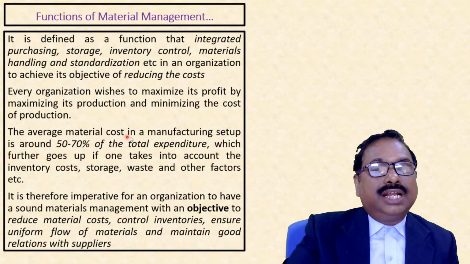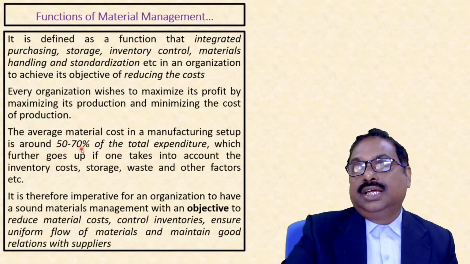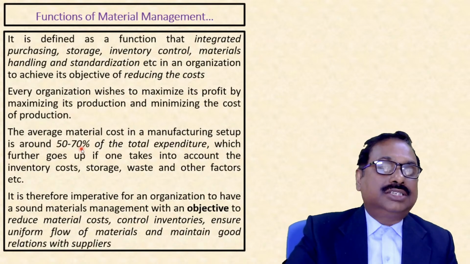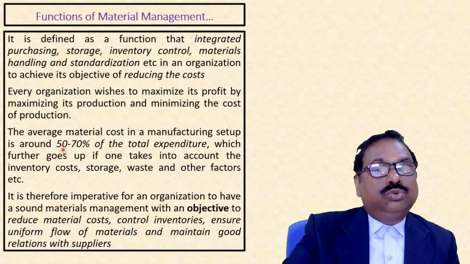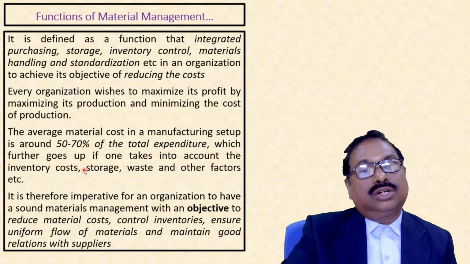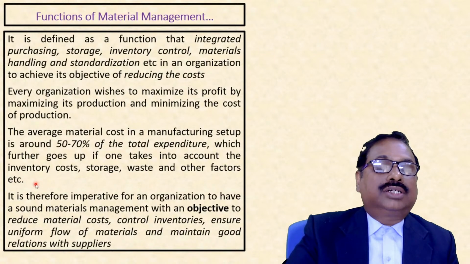The average material cost in a manufacturing setup is 50 to 70%. As we are discussing in the 5M theory of management, this material cost is 50 to 70% of the total expenditure, which further goes up if one takes into account the inventory cost, storage, waste, and other factors.